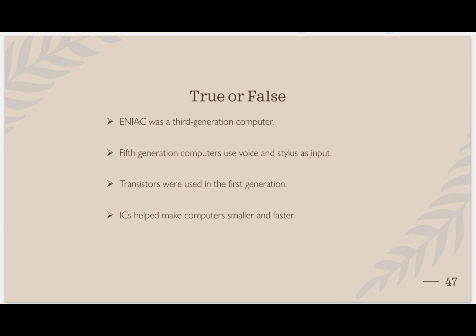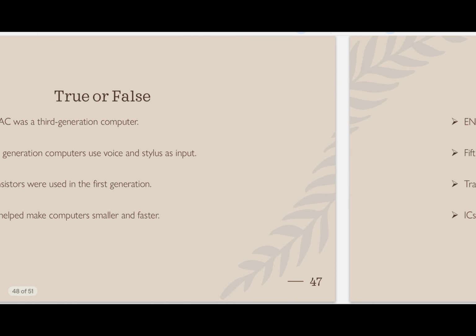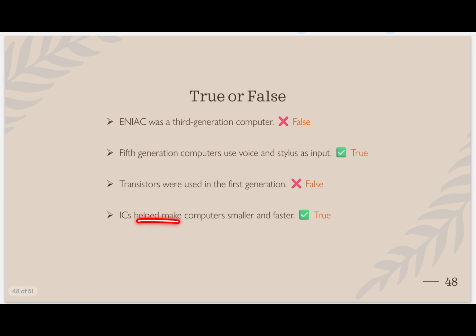Transistors were used in first generation. True or false? It is false. Why? In first generation, vacuum tubes were used. ICs help make computers smaller and faster. Yes, because IC reduces more size than transistor. See, false, true, true.